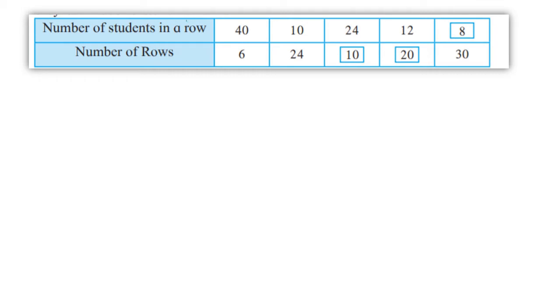There are students standing in a row: 40 students in 6 rows, 10 students in 24 rows, 24 students then 10 rows, 12 students then 20 rows, 8 students then 30 rows. I understood this. There are 240 students. 10 rows, 24 in each. There are 240 students.